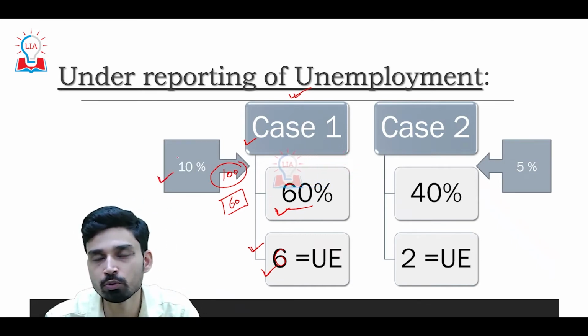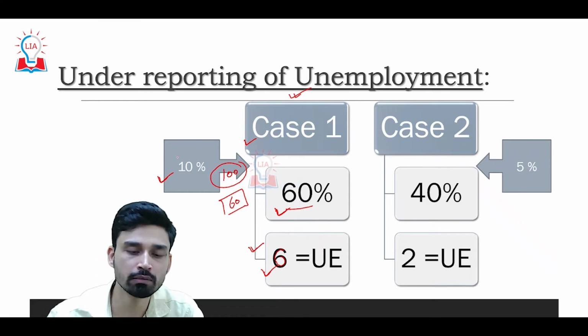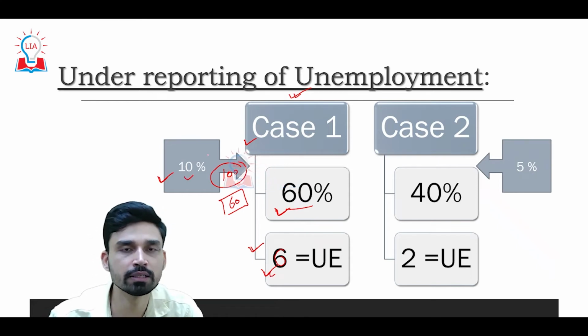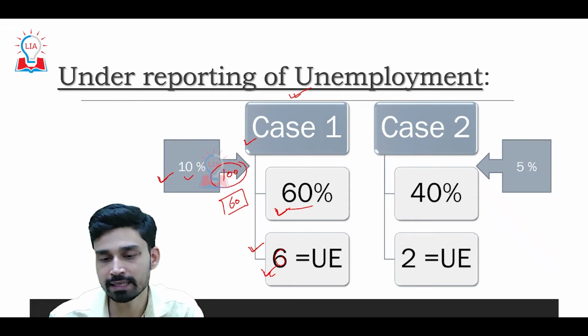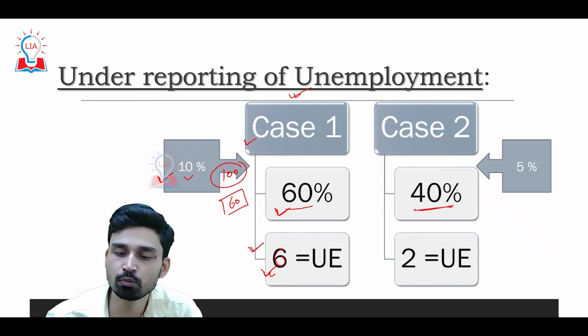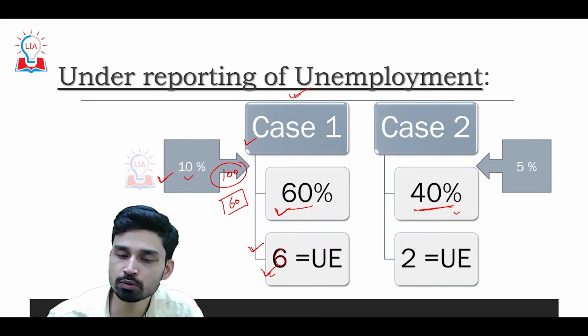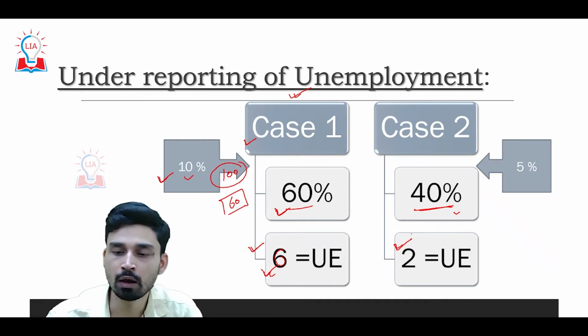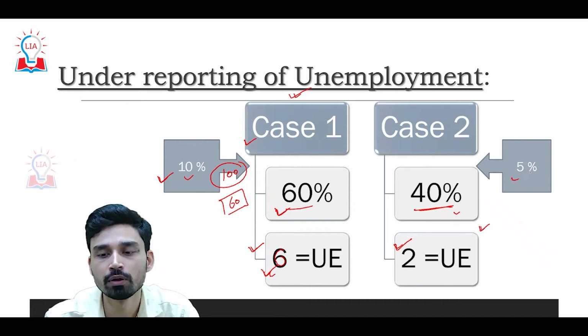Out of 60 people who are actively looking for a job, who are part of the labor force, 6 are unemployed. That means 10% is the unemployment rate. Now, in the second case, suppose the labor force participation rate is lower, only 40%. And suppose in this 40%, 2 people are unemployed. If you calculate the unemployment rate, it comes to about 5%.